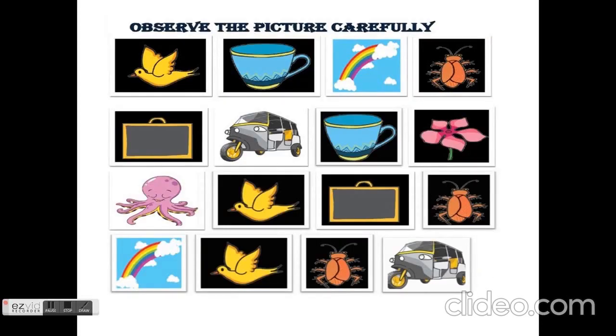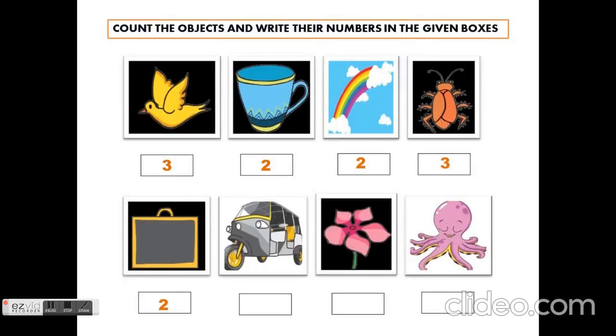Next is a slate. How many slates are there? In the first line there is no slate. In the second line one slate is there. In the third line one slate is there. And in the fourth line there is no slate. So total 2 slates are there. How many slates? 2 slates.